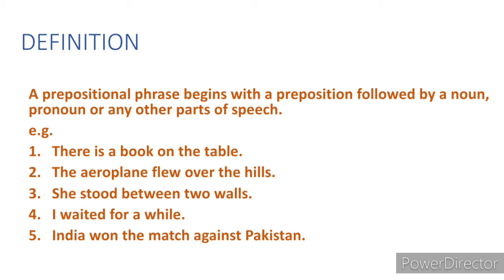Next, we will see the third example. Example number 3 is: She stood between two walls. In this sentence, "between" is the preposition, and "between two walls", this whole part, is said to be the prepositional phrase. Example number 4 is: I waited for a file. In this sentence, "for" is a preposition, and next to that, "a file". Right from "for a file", this whole part is said to be the prepositional phrase of this sentence.